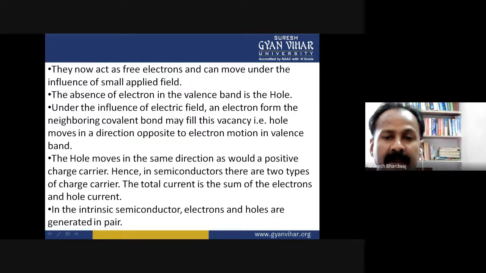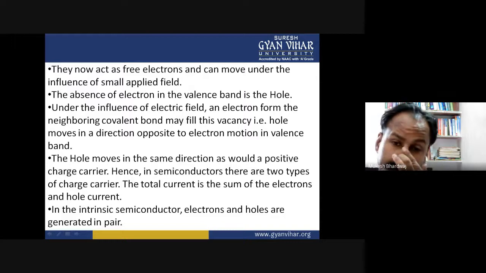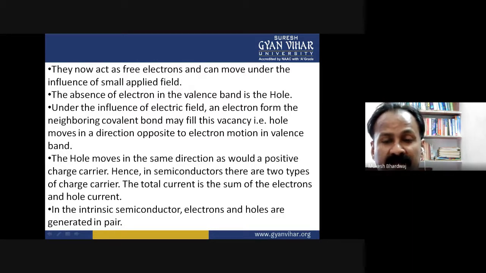So we can say that in an intrinsic semiconductor, electrons and holes are generated in pairs. According to the law of mass action, the number of electrons into the number of holes is equal to ni squared. The law of mass action is the law of conservation.